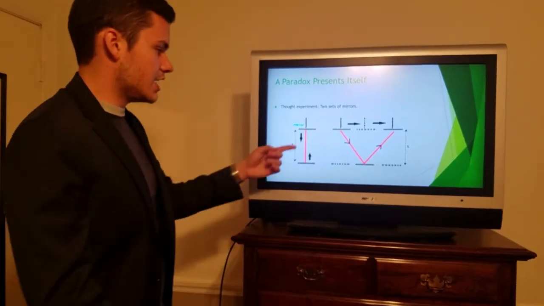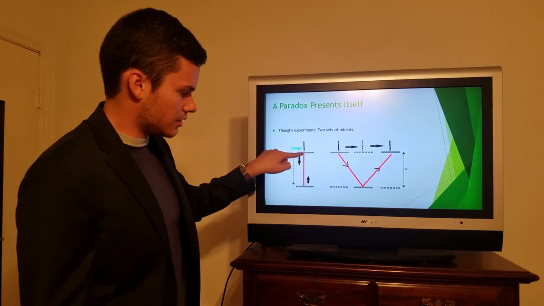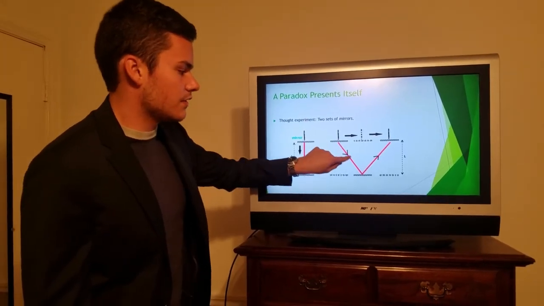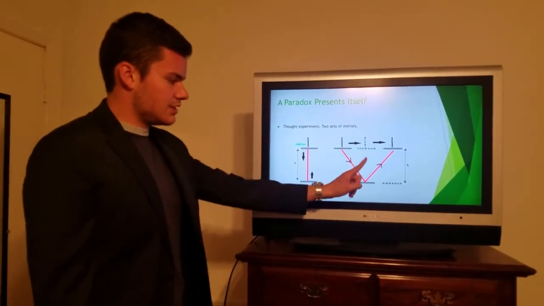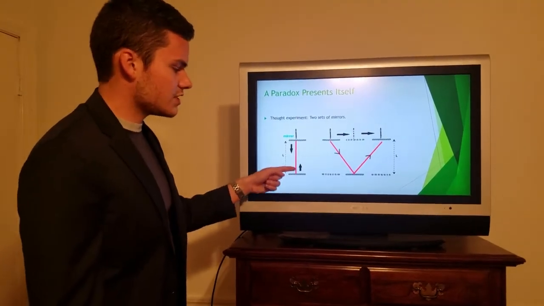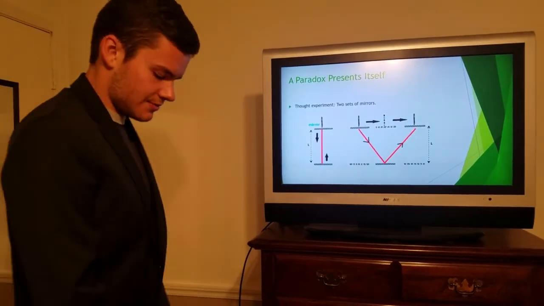Well, theoretically, it should take the same amount of time, right? For this laser to reflect off this surface and come back, this laser to reflect off this surface and come back, right? But how does this laser right here travel a larger distance than this laser right here? Well, Einstein thought about this.